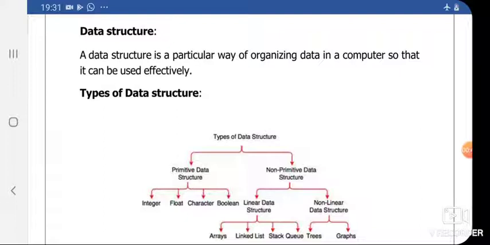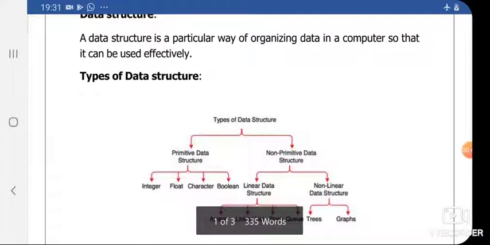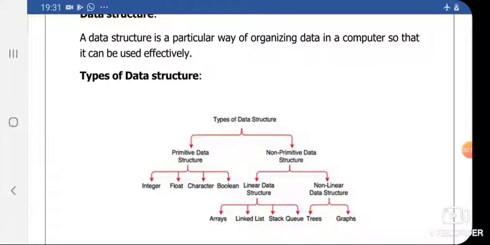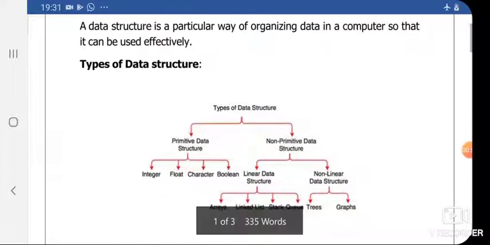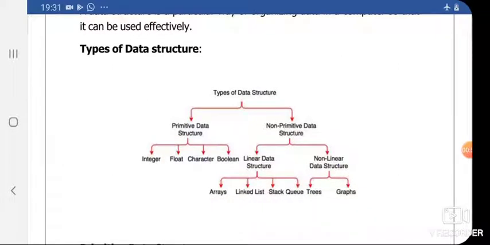Now we will see what are the types of data structure. Basically, there are two types of data structure: primitive data structure and non-primitive data structure. Examples of primitive data structures are integer, float, character, and boolean, while non-primitive data structures are further divided into linear data structures and non-linear data structures.